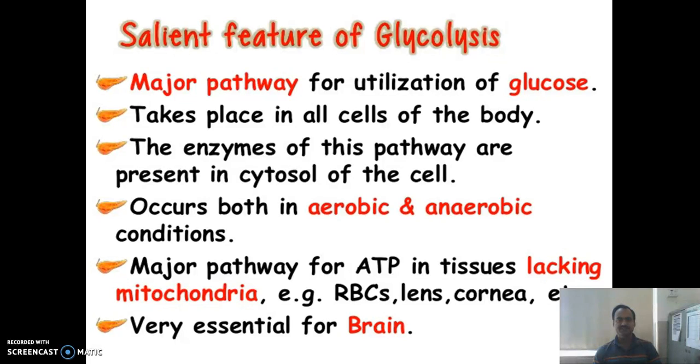Next, the salient features of glycolysis. This is the major pathway for utilization of glucose, and it takes place in all cells of the body. The enzymes which are essential for this metabolism of glucose are present in the cytosol. That's why it takes place in cytosol only. It also occurs in aerobic and anaerobic conditions. It is a major pathway for ATP synthesis in the tissues lacking mitochondria, for example, RBC, lens, cornea, etc. It is very essential for the brain.